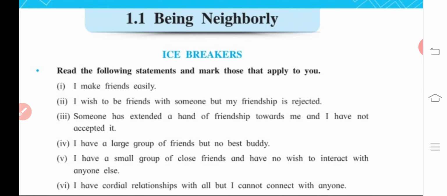What does that mean? Helping and helping nature, cooperative nature, or relationship with all, but I am not connected with a specific person. I'm lacking behind. Suppose I need to express myself, there would be no one. If I wanted to share anything, there would be no one. So that could be the response.